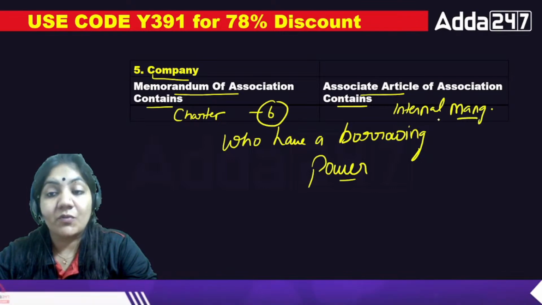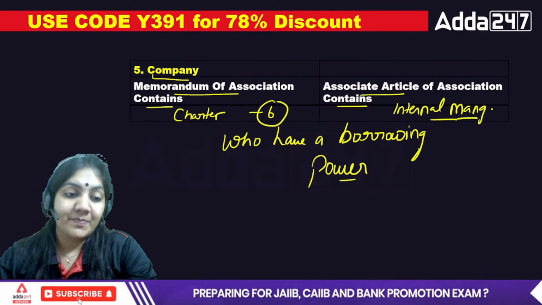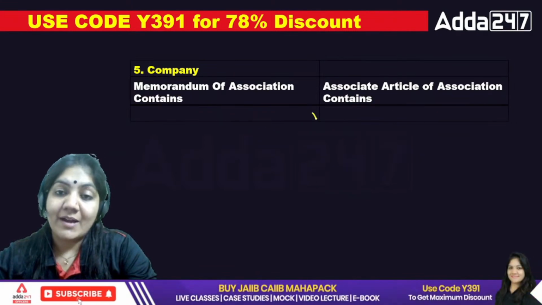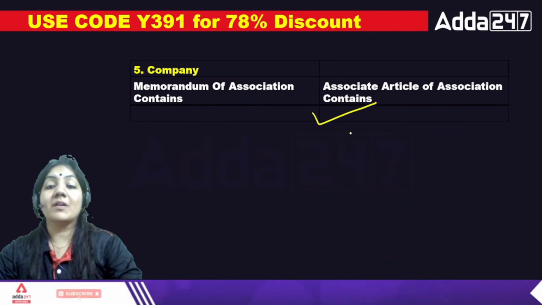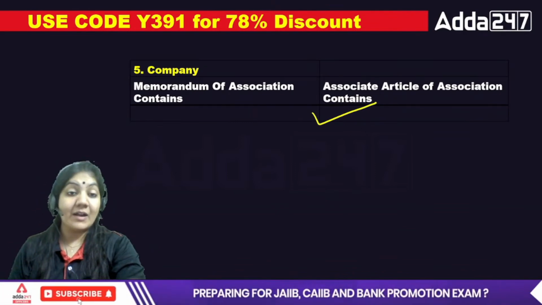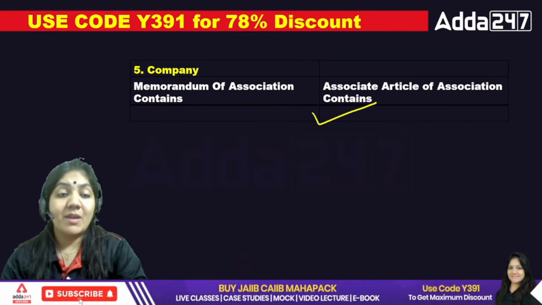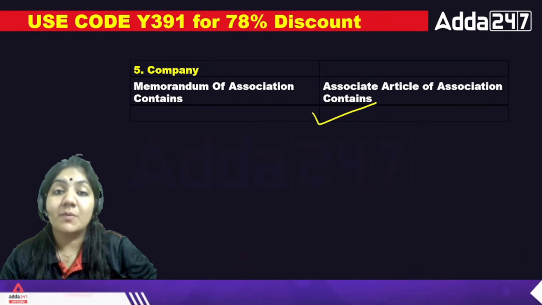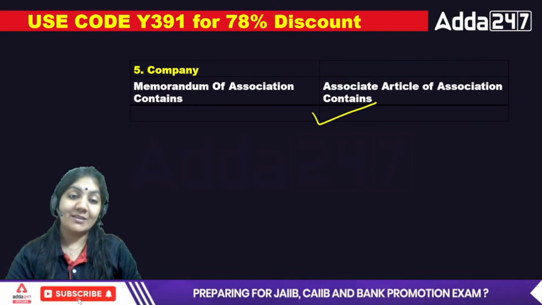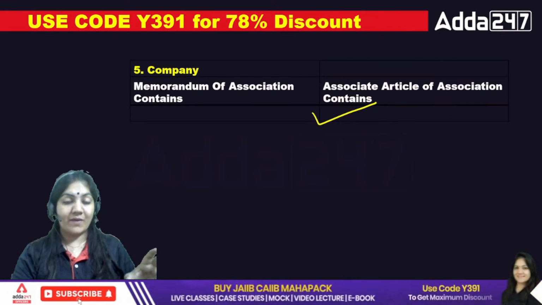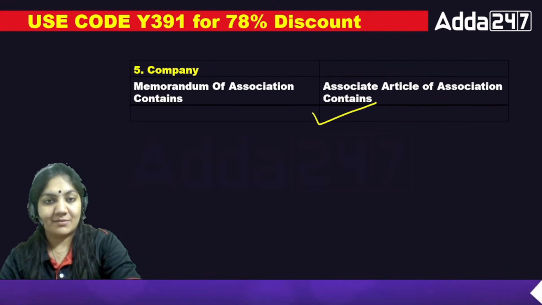So for internal management, the exact answer is that the question of borrowing power of the company will be written in the article of association, because in the article of association they may give power to other persons, but that thing we cannot put in the memorandum of association. Only the 6 clauses that are the base of MOA will be filled by the company. So this is the right answer.